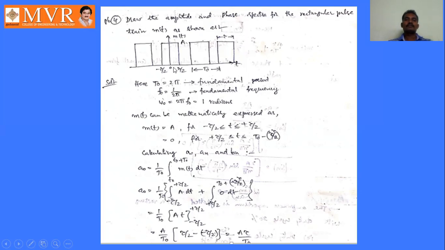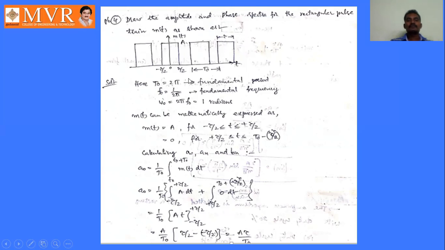Why is it represented like this? From here to 0, it is half of tau, and from 0 to here, it is another half of tau. Half tau plus half tau is full tau. So that is represented here. Here also tau, here also tau, and its amplitude is A. And the time period is from here to here, so it is tau plus something. That something we have to calculate.